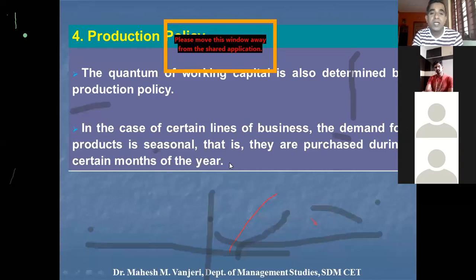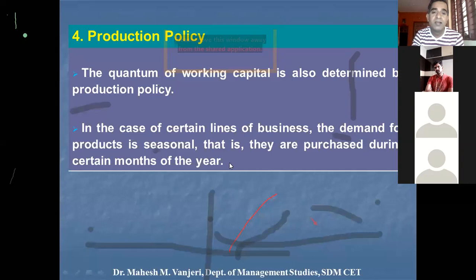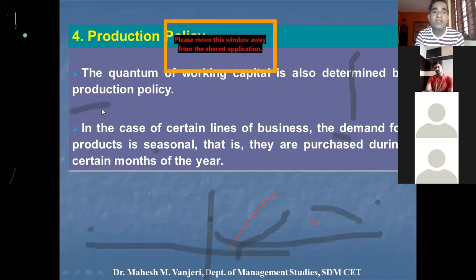They said only for 6 to 8 months they get sugarcane. During that period, they crush the sugarcane and manufacture sugar. So during those 6 to 8 months, the requirement for working capital will be very high because the availability of sugarcane is seasonal. During the remaining months, the company said they manufacture the byproduct molasses or the spirit, which is purchased by liquor manufacturers. So that is the production policy and how it influences the requirement of working capital.